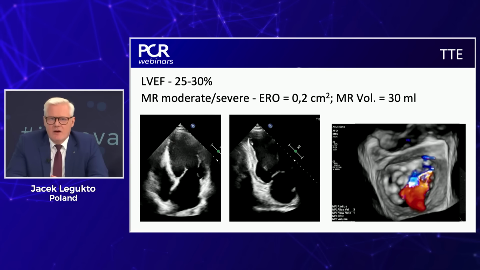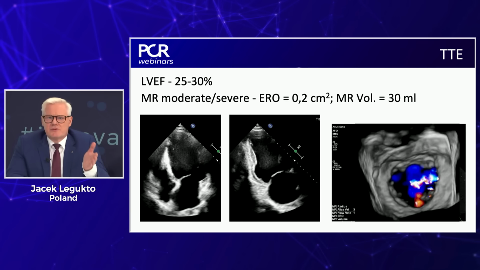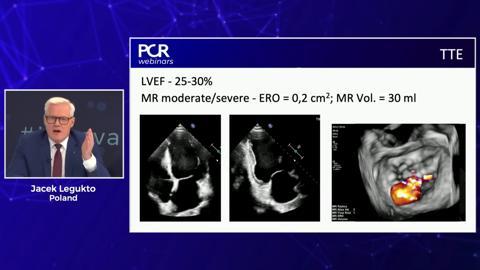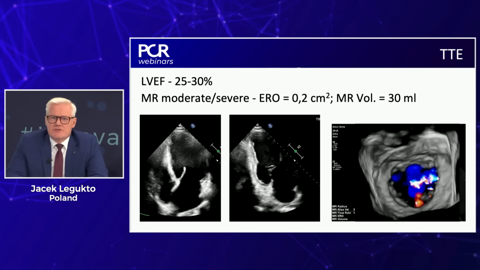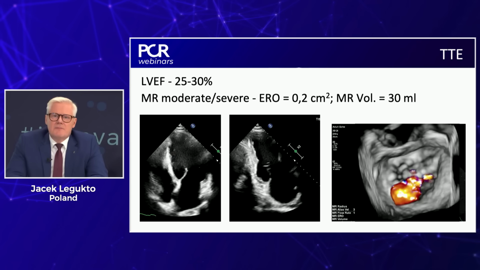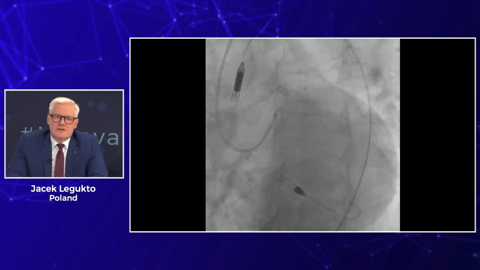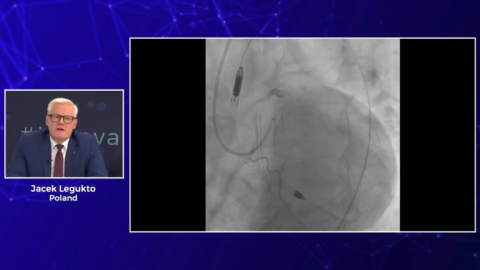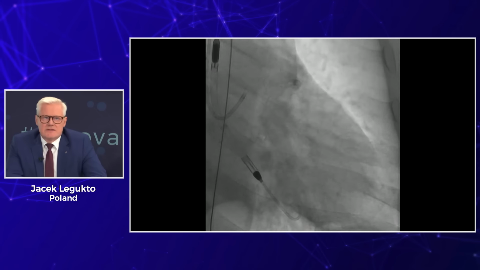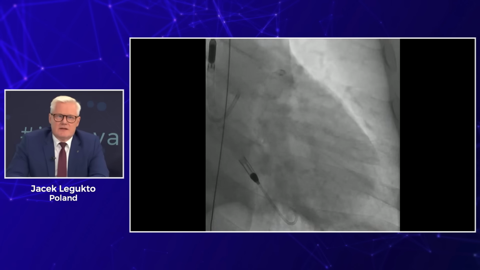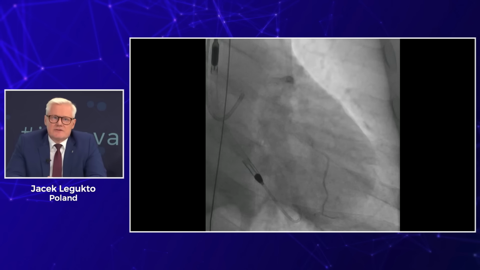So taking everything into account, mitral regurgitation, recent acute MI, low ejection fraction, we still kept this strategy of doing left main PCI with Impella support. And this is the angio of this patient. You can appreciate distal left main stenosis. And by angio, to be honest, for me it was also ostial LAD lesion and ostial CX.